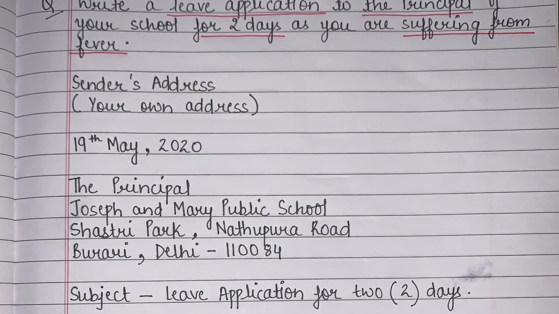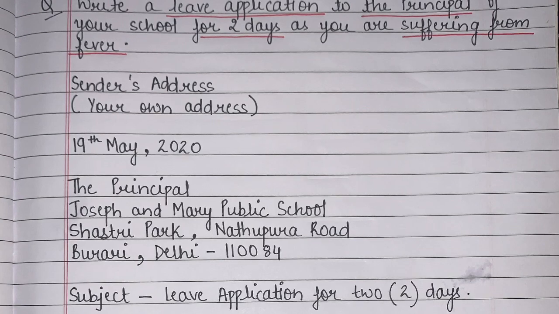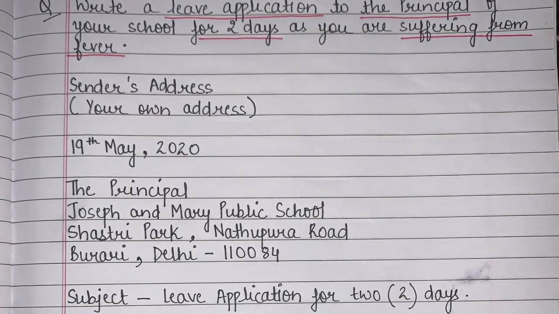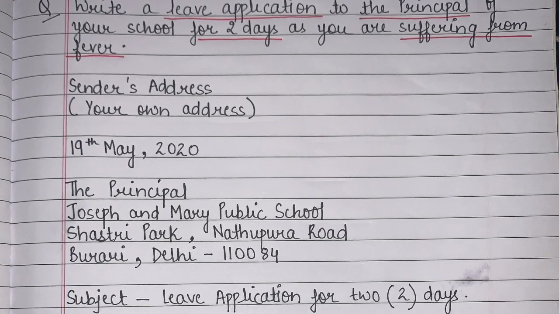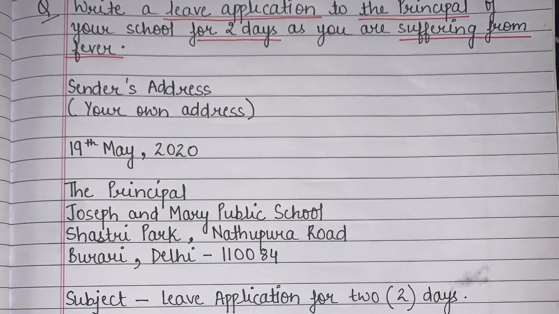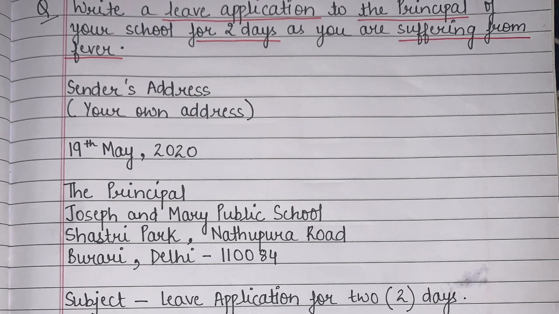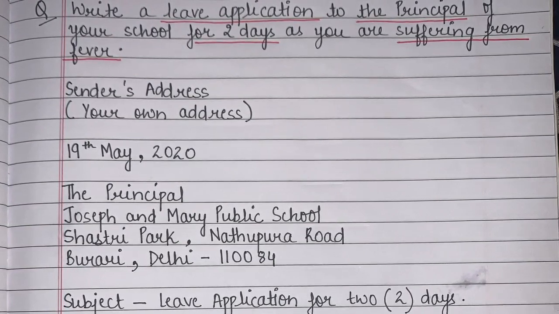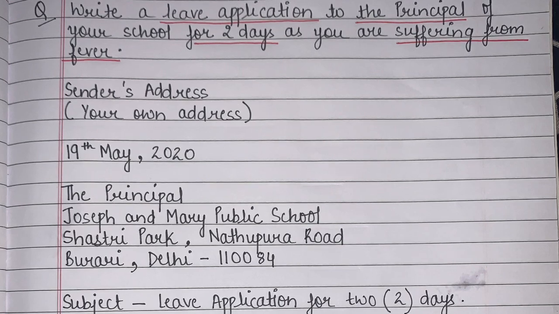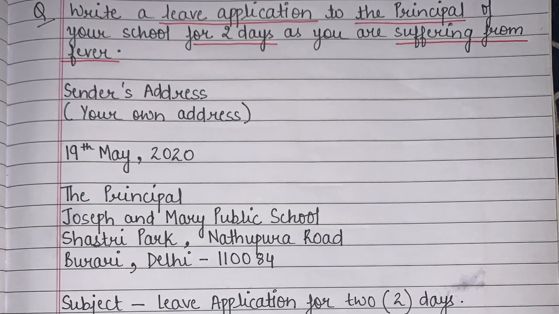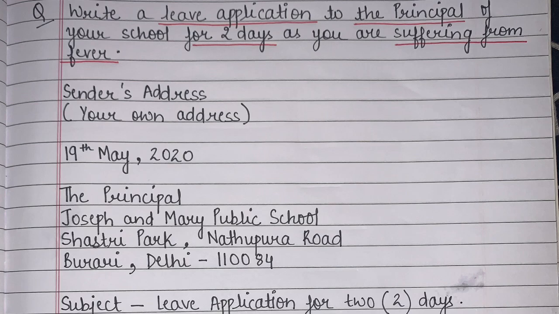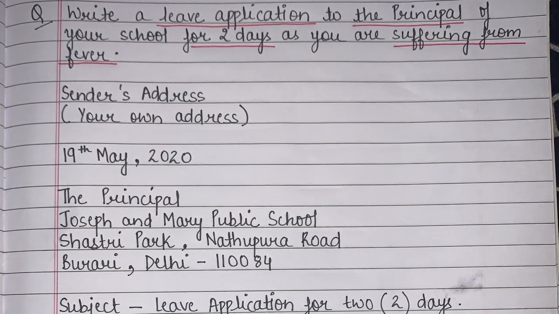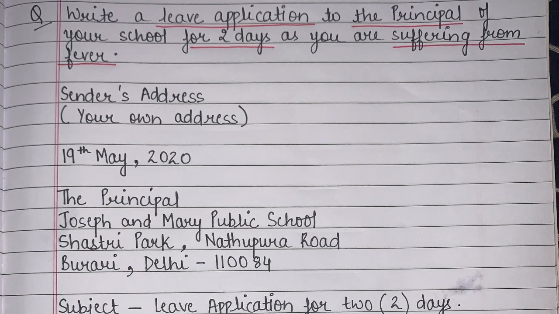In the next line you will write the location. It's in Shastri Park, Nathupura Road. Then in the next line Burari, Delhi, and you have to write the pin code. The pin code is 110084. So that's the way we have to write the address. Now let's talk about the subject. Students, what is the subject? The subject was also given in the question itself. We have to write a leave application, so we can simply write, leave application for 2 days.